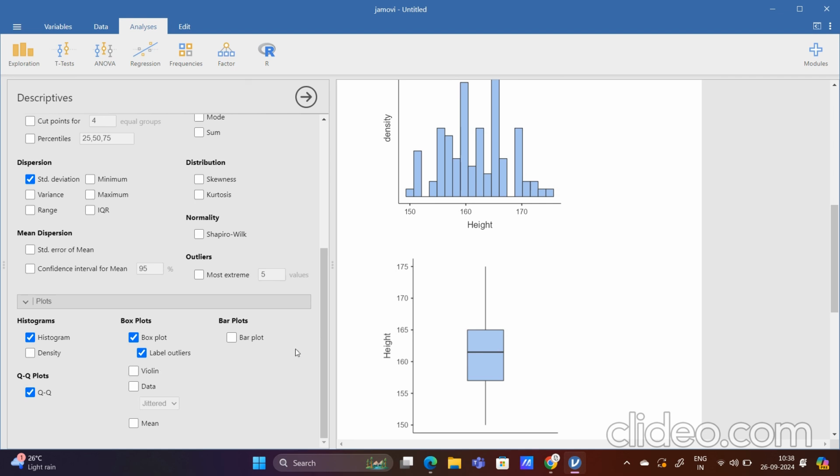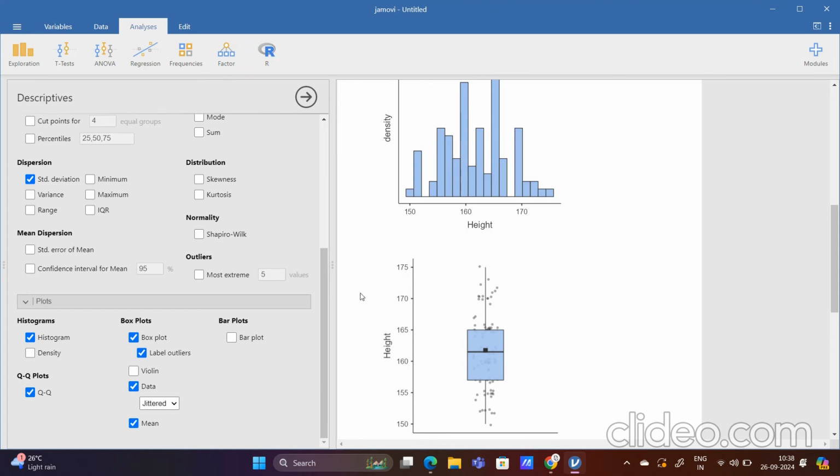We may also filter it. Suppose I want to see the mean along with the box plot, then this is the position of the mean. This black dot is nothing but the mean. Label outliers: there are no such outliers. If I want to see all the data points on my box plot, then this is the way to see it. As you can see, most of the data points are in between this range from Q1 to Q2, or from Q1 to the median. So this is the concept of box plot.